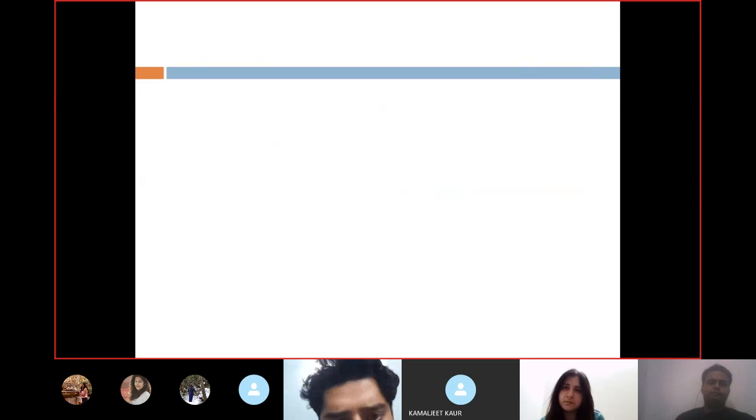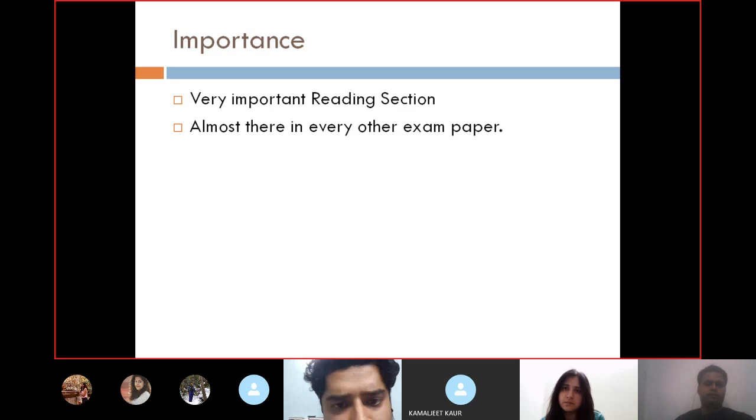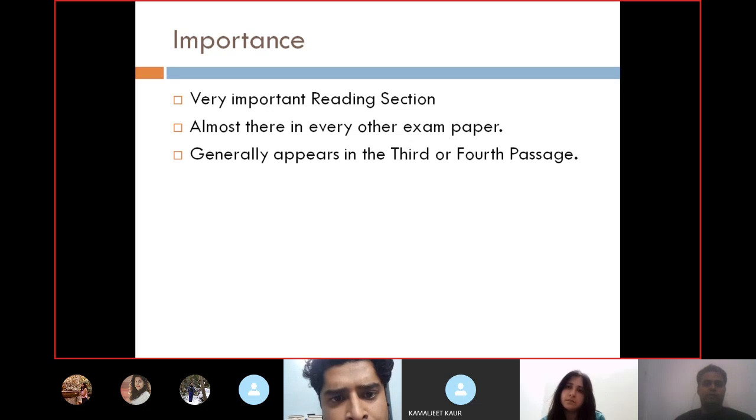Now moving further, what is the importance of it? It is a very important reading section. It is almost there in every other exam paper, like section 3, section 4. You'll be seeing it these days. This is happening now. These days this can be seen everywhere, so it has actually become very important.